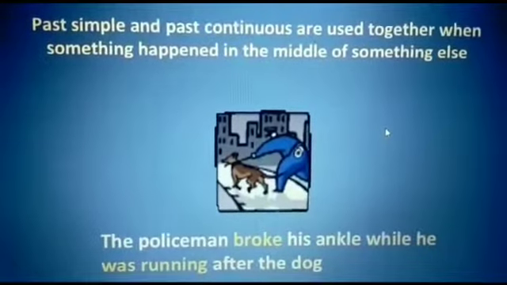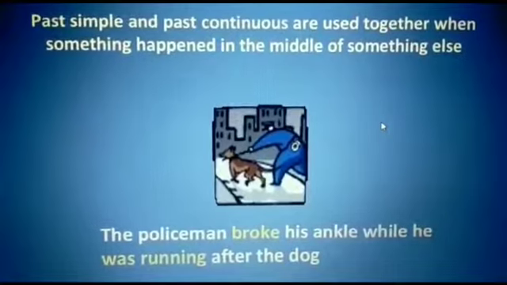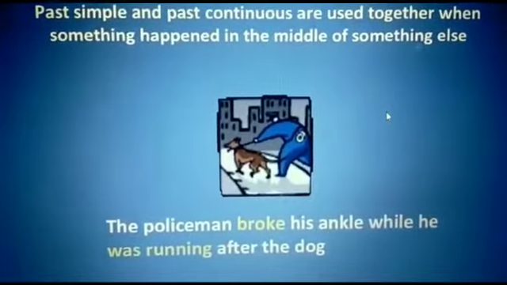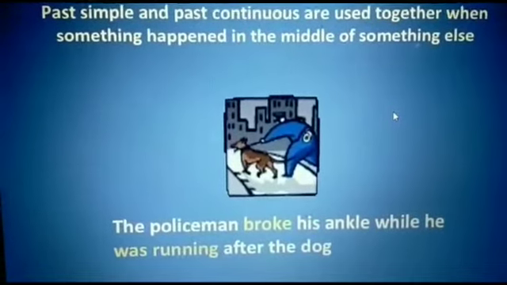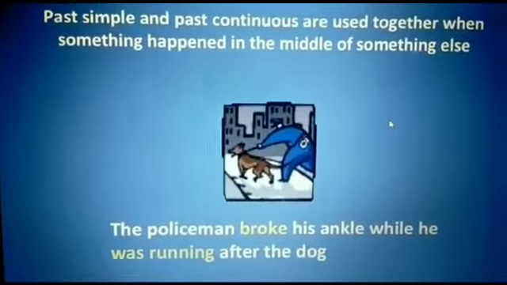Next is the example when past simple and past continuous are used together, when something happened in the middle of something else. The policeman broke his ankle while he was running after the dog. An example is given in your book also. When Sushma entered the room, Jitu was sleeping.